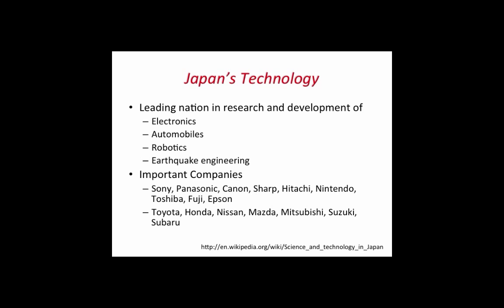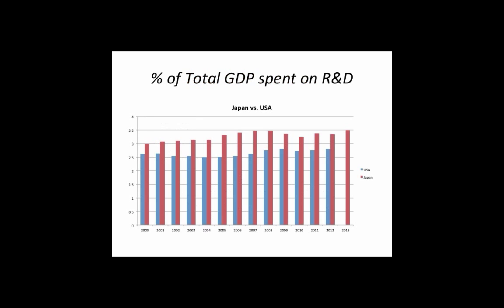When looking at data provided by the Organization for Economic Cooperation and Development, the percent of the total GDP of Japan spent on research and development is higher compared to that of the United States, at 3.489 compared to 2.806. This suggests high investment into research and development.